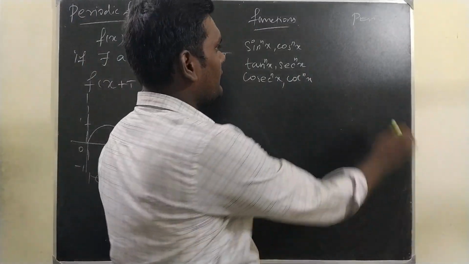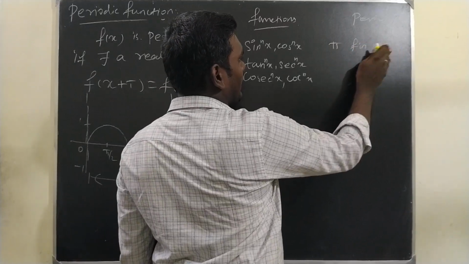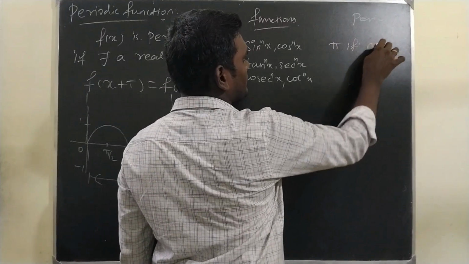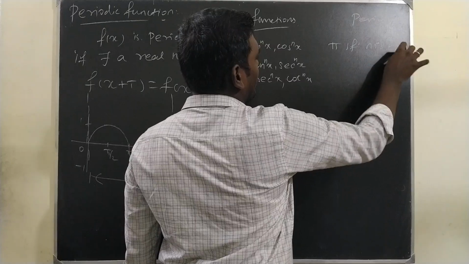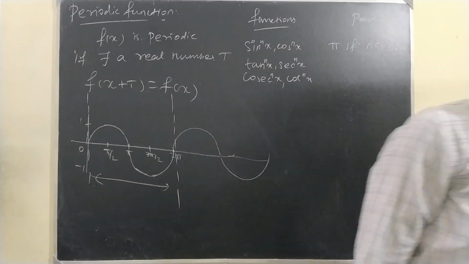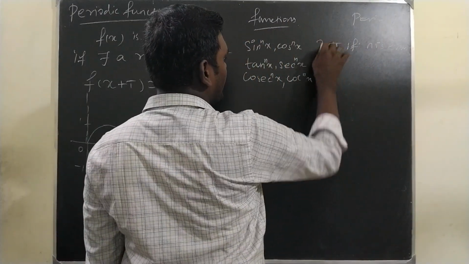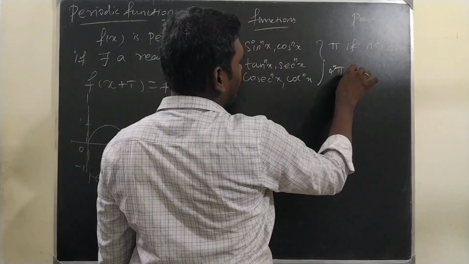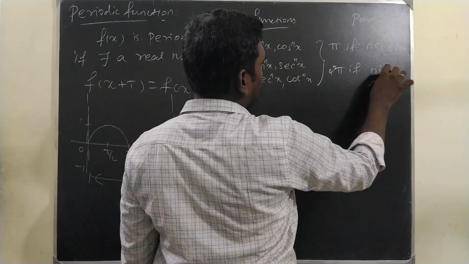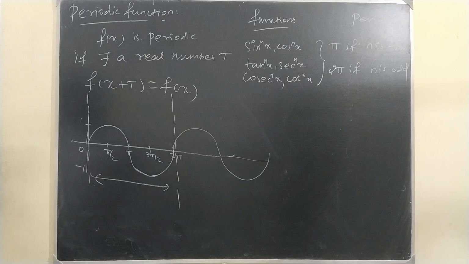All the functions have pi as their period if n is even, and all of them have 2 pi as their period if n is odd.